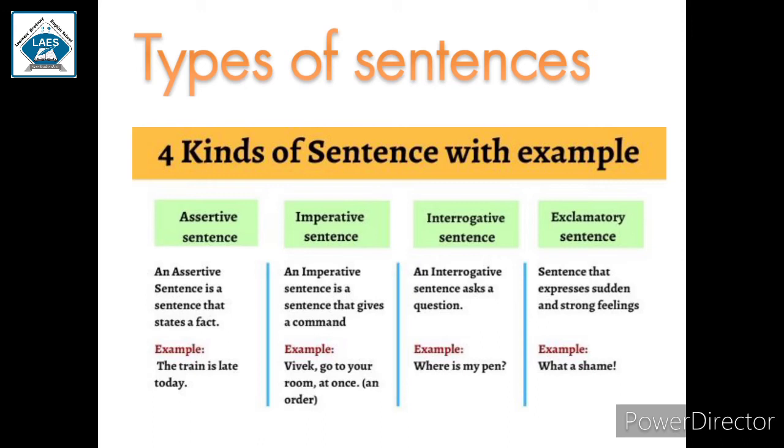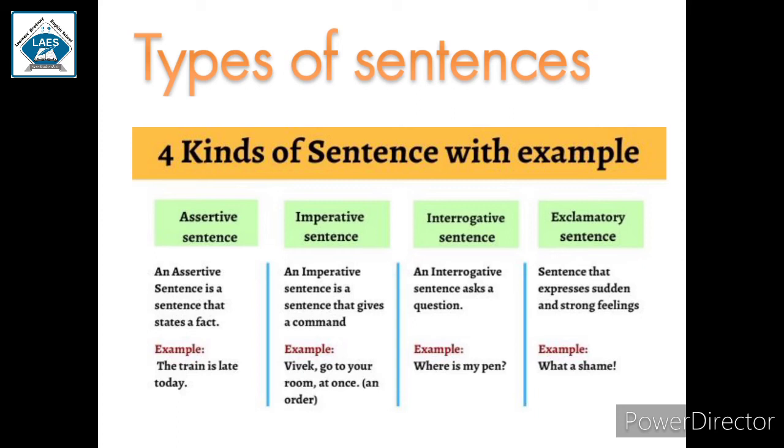Third, interrogative. An interrogative asks a question. Whenever you see a question mark at the end of a sentence, that is an interrogative sentence. For example, where is your school? What is your name? Do you know French? These all are examples of interrogative sentences.